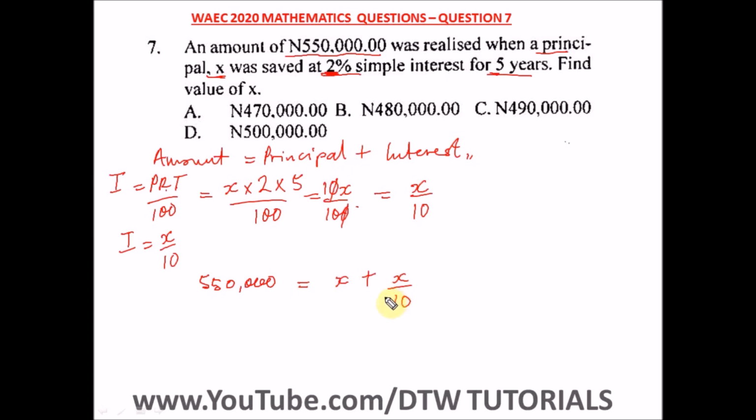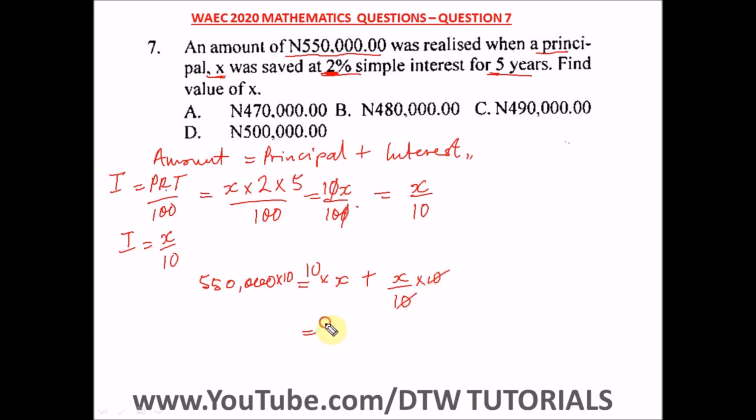To simplify this, since we have a fraction here, just multiply both sides by 10. Multiply everything by 10. That's 10 times this and 10 times this, so it cancels out.